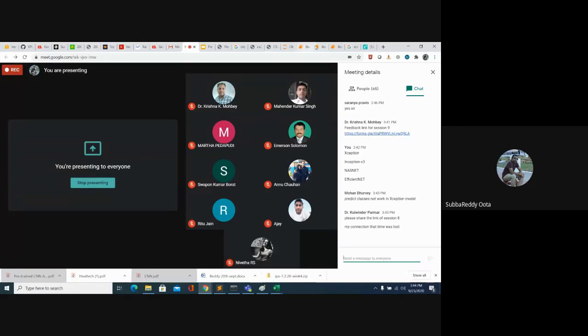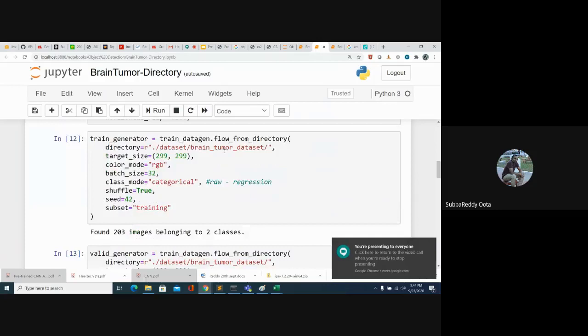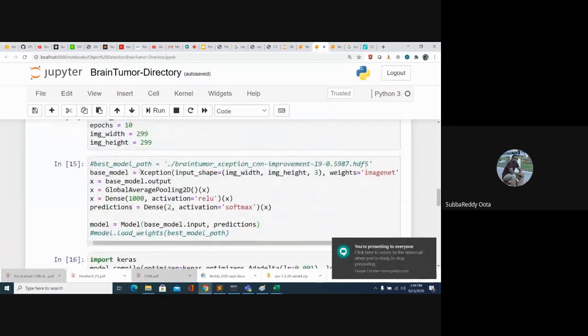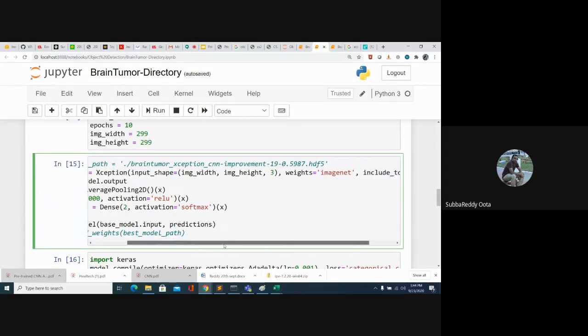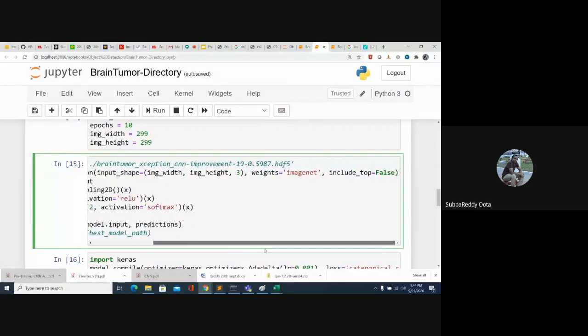So I have shown this already. Once you use Xception, this is the prediction. I added another last dense layer which contains the number of neurons; I added my own output layer. If you want to use Xception for the ImageNet data, at that time you have to keep include top equal to true. Then you can use it for the 1000-class problem. So the output of Xception is 1000 classes.